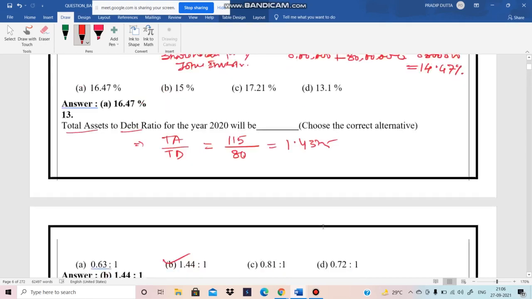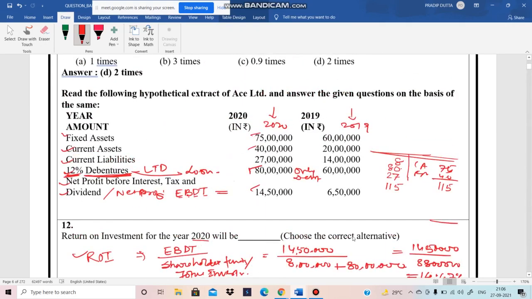Now again we just construct a balance sheet for the year 2019. So in the year 2019 there is a fixed asset of 60 and current asset is 20. So our total asset is 80. This side also 80, out of which 60 will be the loan, 14.